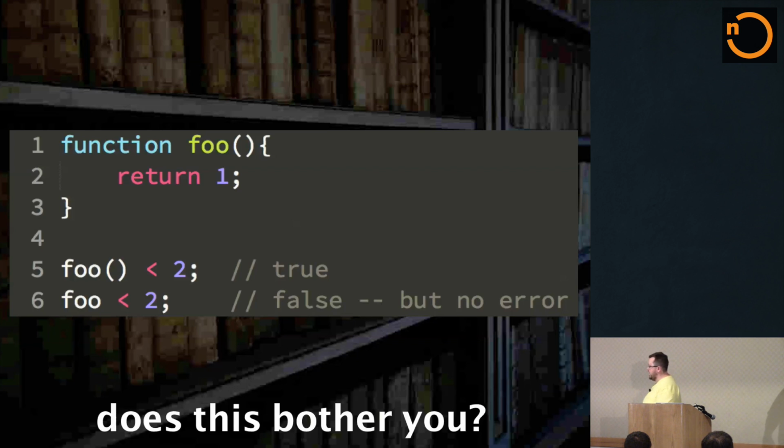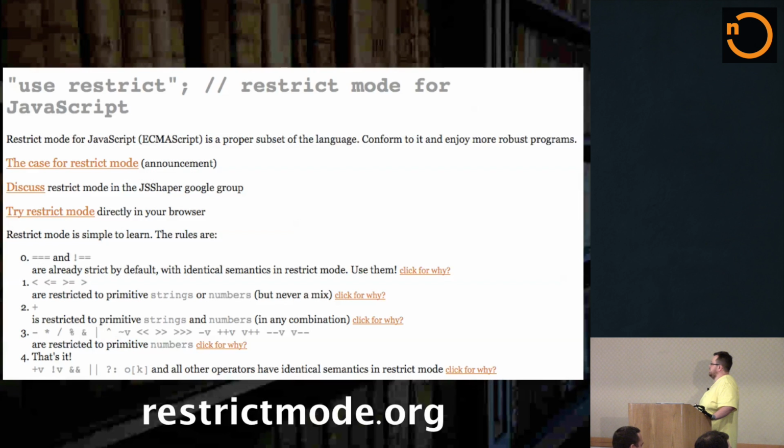I know I'm in the minority on that, but if you look at this particular scenario, and if this is something you've ever had a problem with, or if you've had problems similar, let me suggest to you another tool that can fix this problem. It's called Restrict Mode, restrictmode.org. It's a tool that goes through, parses your code, and wraps all of your comparisons in type-safe checks. It runs your code on the server. So this is not stuff that gets deployed to the browser, but it runs through your code with sample input, and then it reports out an error that shows you if you're doing unsafe checking.